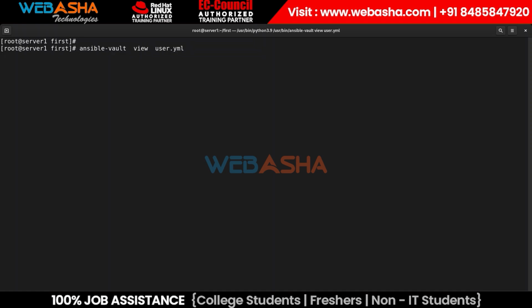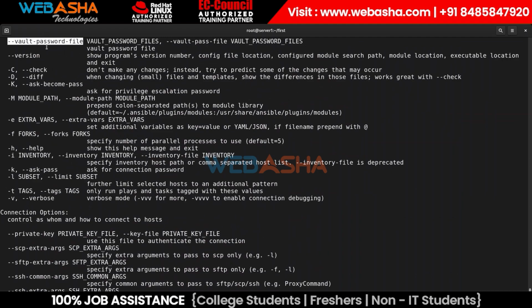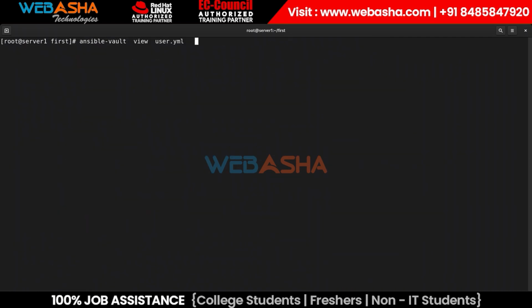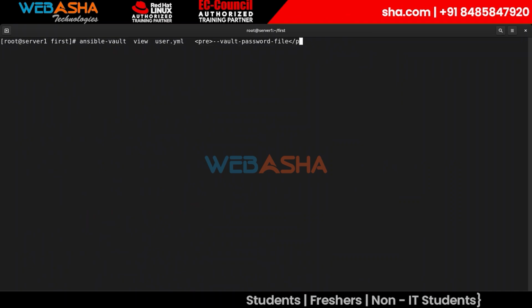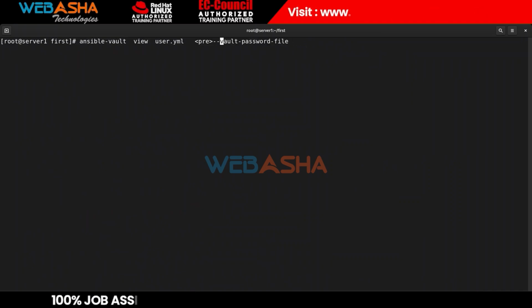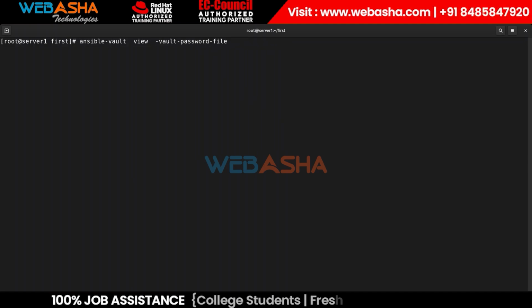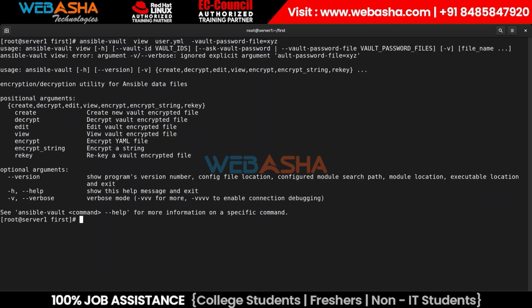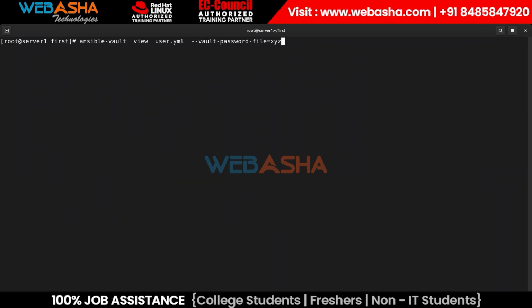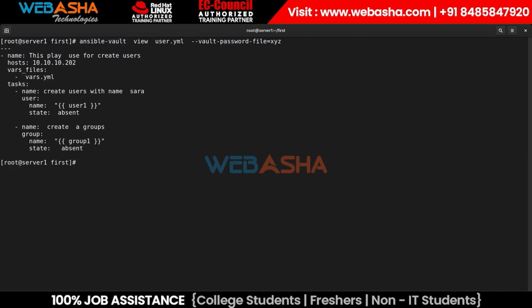I don't want to prompt for the password, so instead of the ask argument, I mention the vault password file argument, then view, and then the file where you stored your password. We missed that one in our options. Now if you notice, it's executed properly.